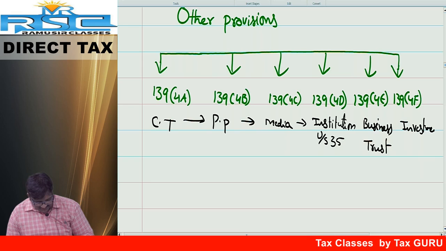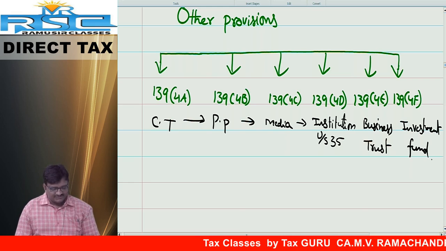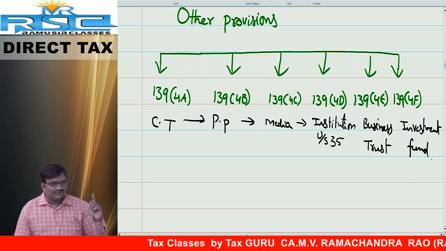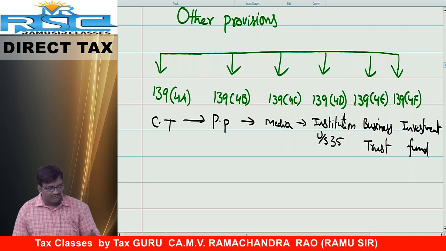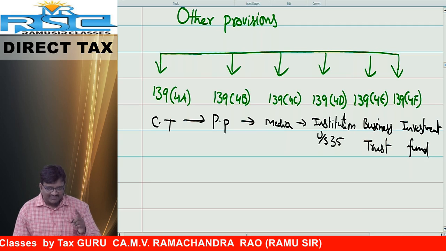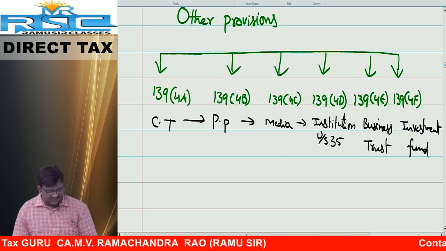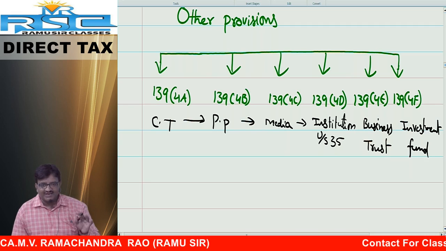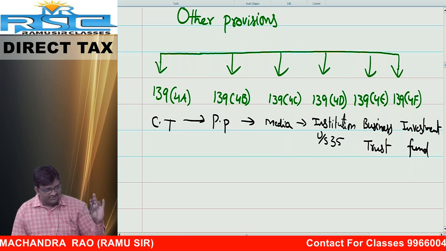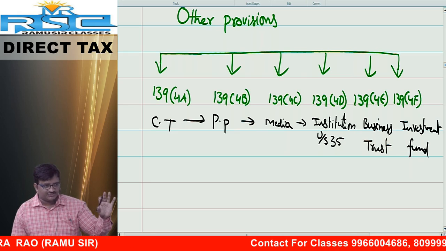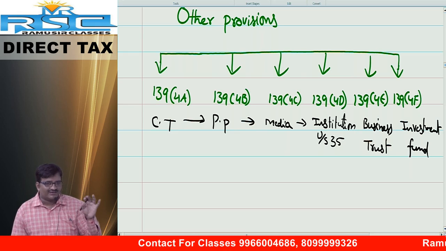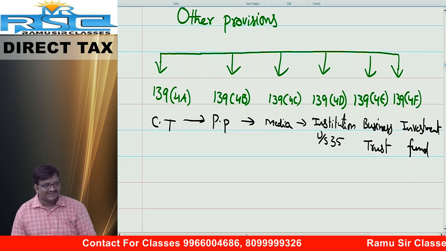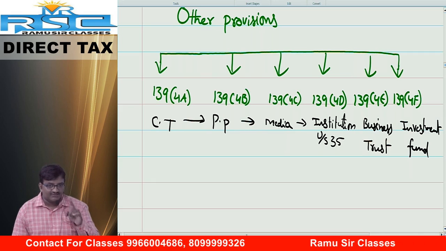Keep on investing. That is called an investment fund. This is the way. These are the different provisions. 139 subsection 4a, filing of return of income by charitable trust. 139 subsection 4b, filing of return of income by political party. 139 subsection 4c, filing of return of income by media, institutions, hospitals, educational institutions, any other recognized institutions or recognized provident fund, all the organizations covered under section 139 subsection 4c.